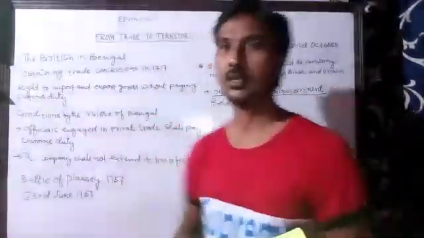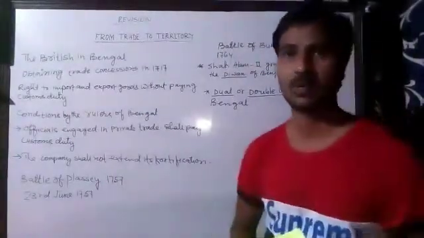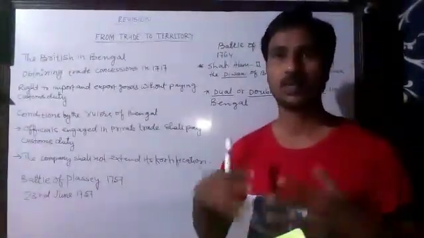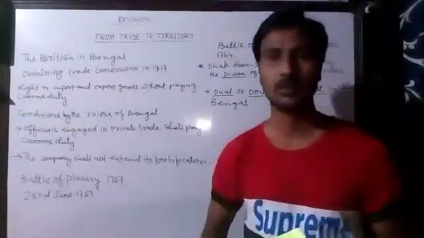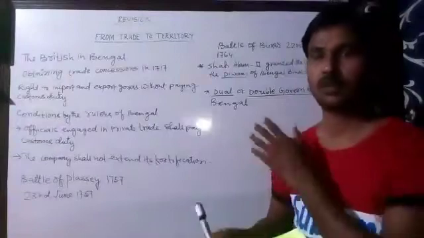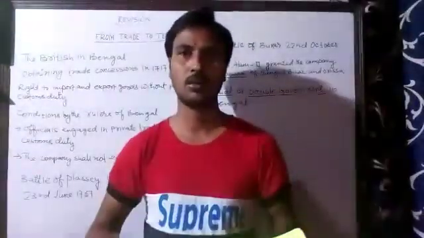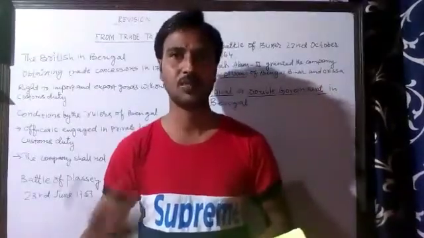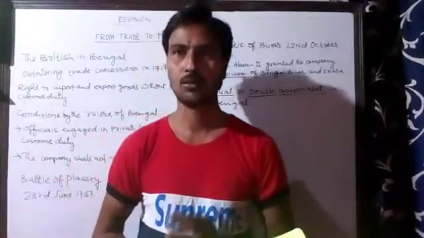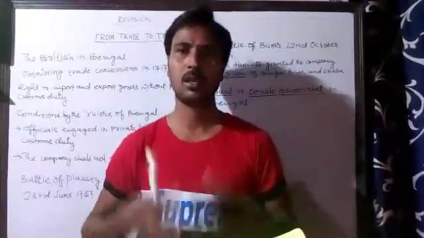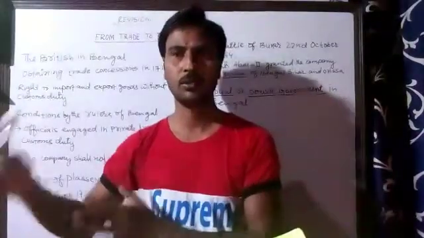So we see that the dual or double government started in Bengal. The actual rulers, the actual owners were the East India Company. They could collect the revenue from the people of Bihar, Bengal and Orissa, and they enjoyed all the privileges. They got the income, whereas the local rulers had no money, because all the revenue went to East India Company.